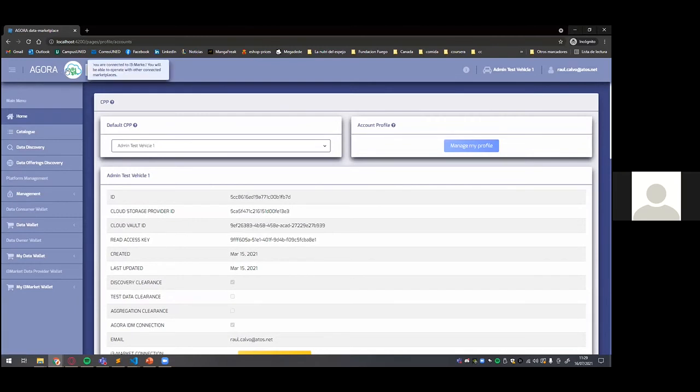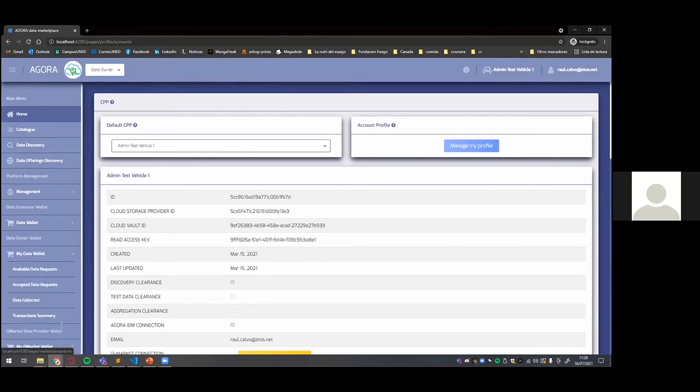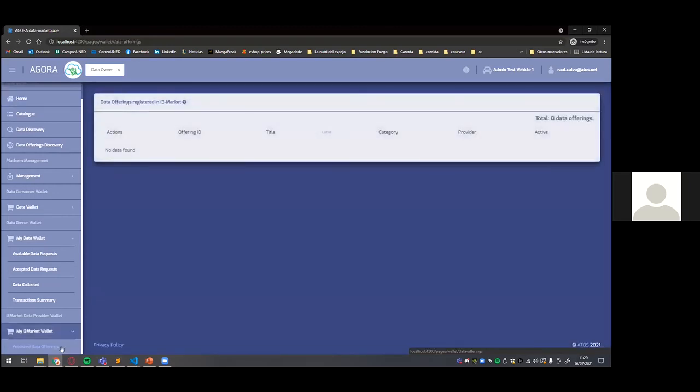What can we do with the i3-MARKET connection? We have the data owner wallet from our legacy functionalities, but I can also see the data offerings that my device has published to i3-MARKET. Well, it should be.